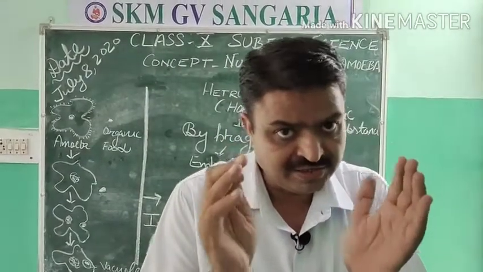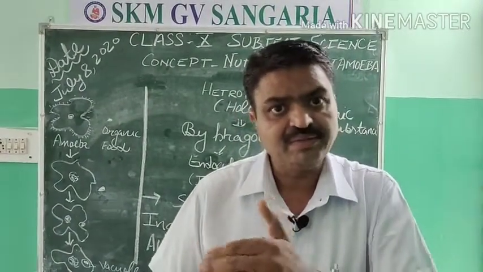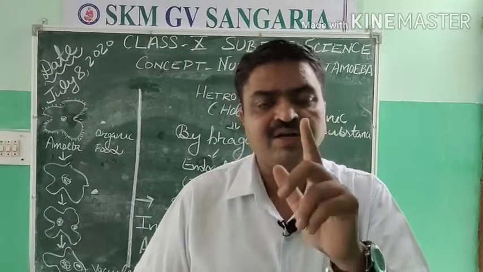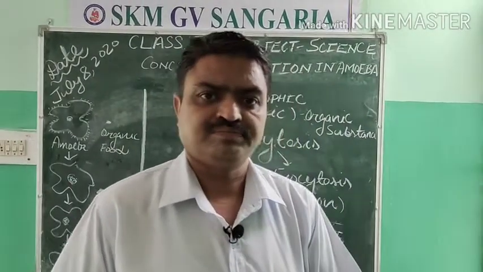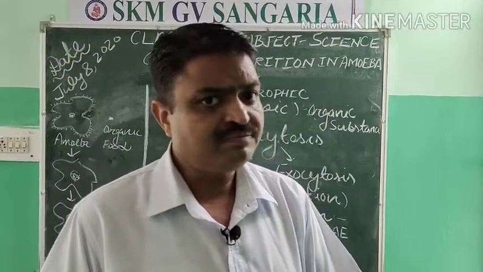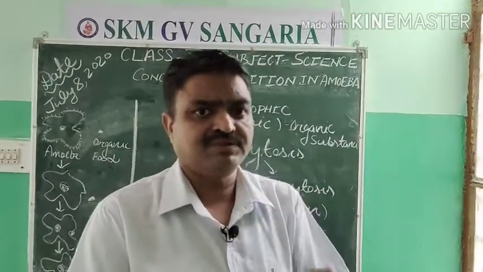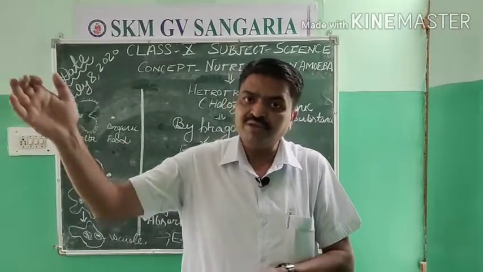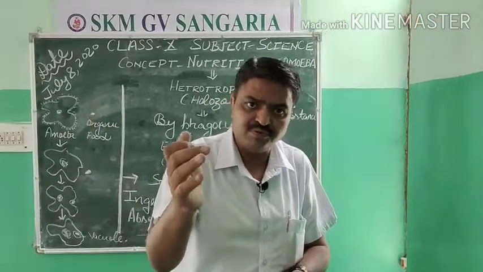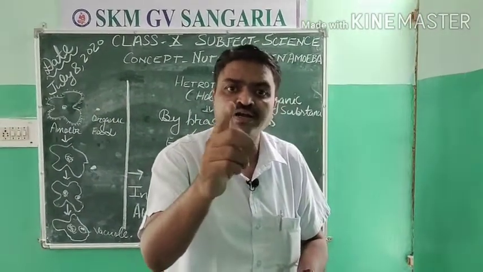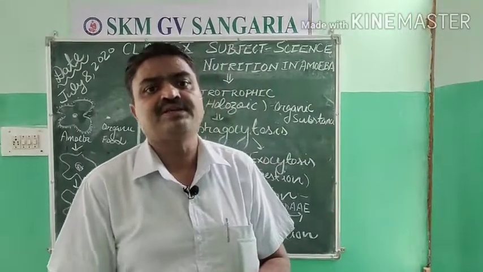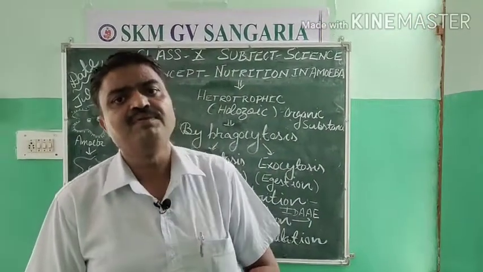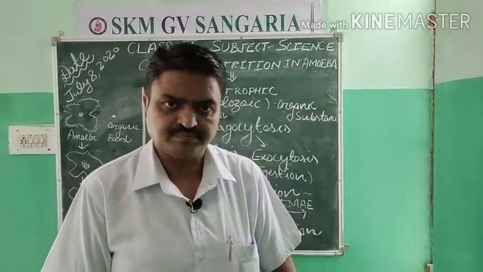So what is the process from which amoeba obtains its food? It is phagocytosis. Now we come to the two different processes of phagocytosis. Amoeba obtains its food with the help of endocytosis, meaning it catches its food with the help of endocytosis.